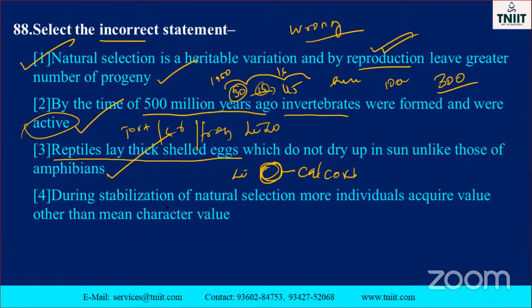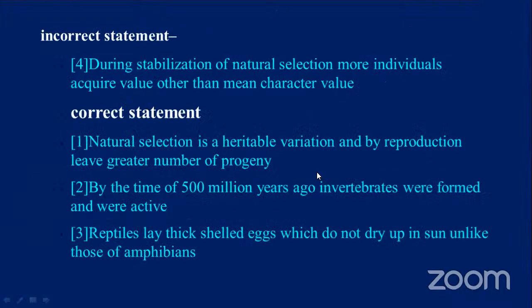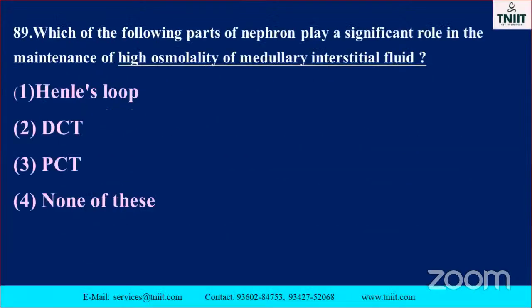During stabilization of natural selection, more individuals acquire a value other than the mean of the character value. No, this is not a correct answer. So this is the wrong statement. The other three are correct. Go to the next one. See this one. Okay, these three are correct. The fourth one is the wrong statement, otherwise called the incorrect statement.